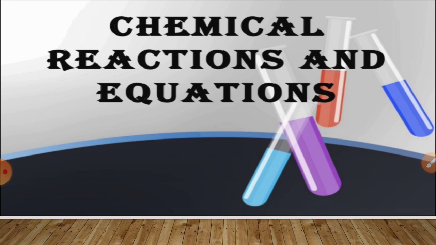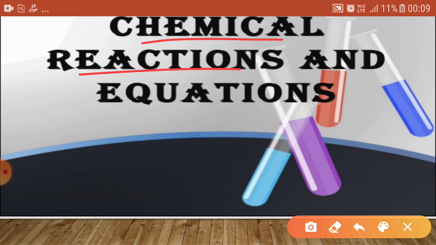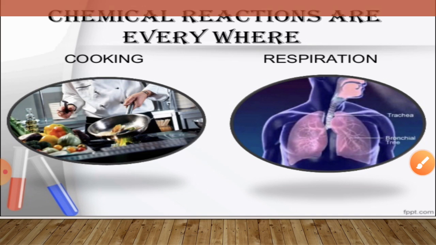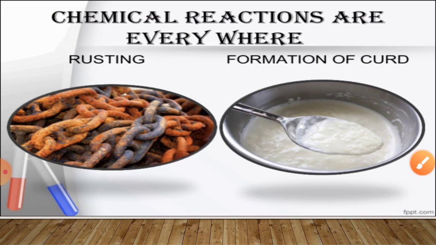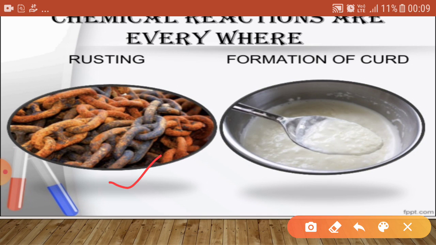Basically, in all the given situations, the nature and the identity of the substance changes, and we say that a chemical reaction has taken place. So chemical reactions are everywhere. For example, cooking food in the kitchen, respiring, the rusting of iron, or the formation of curd are also examples of chemical reactions.